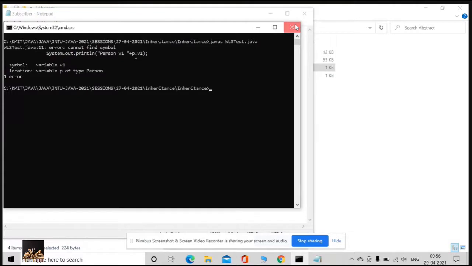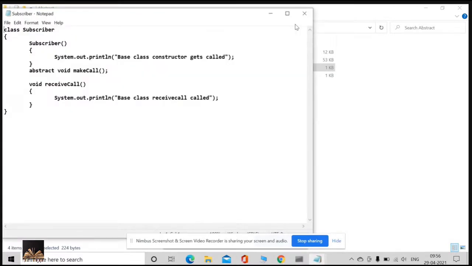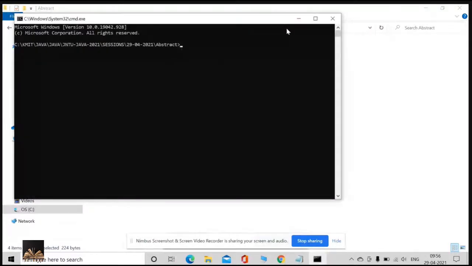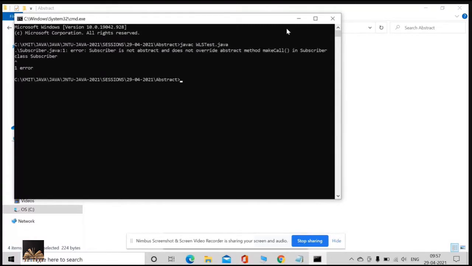I just need to change my path. Actually, from here, I need to execute WLS test dot Java. What error is it saying? The error says Subscriber is not abstract and does not override abstract method make call in Subscriber.